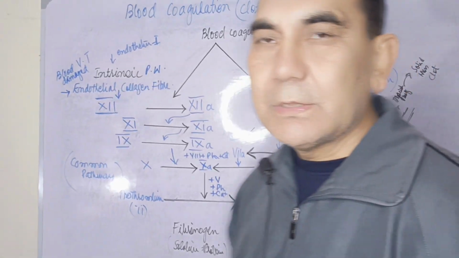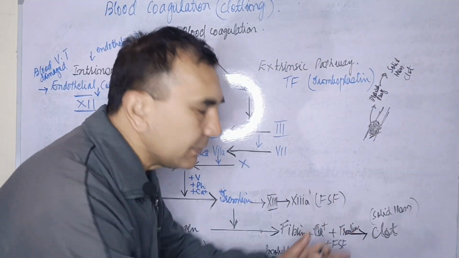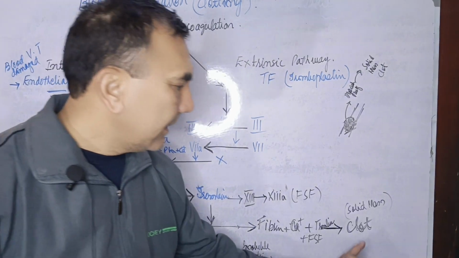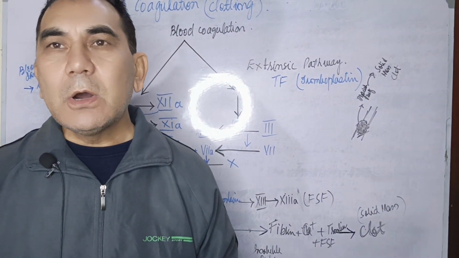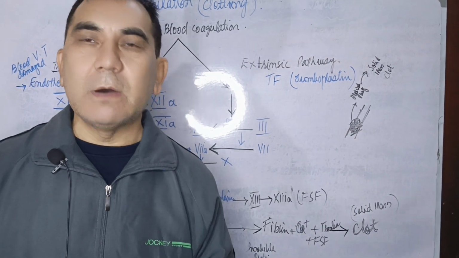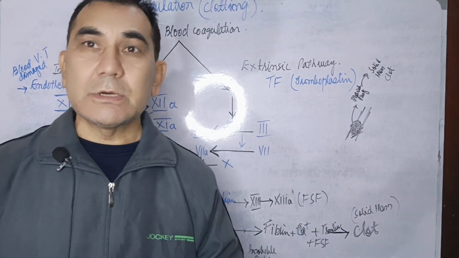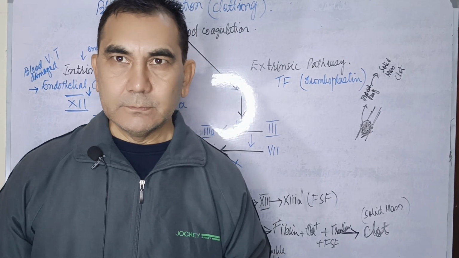When the solid mass has been formed at the bleeding side, this is called the clot. When the clot has been formed, the bleeding is totally stopped.